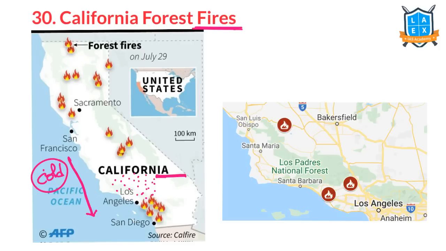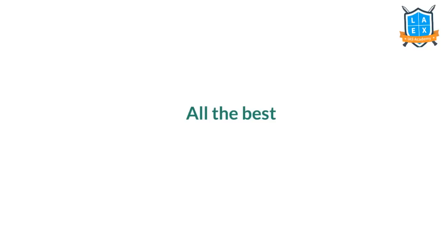In California, they experience a Mediterranean climate. Mediterranean climate means in winter seasons they experience rainfall. In summer seasons, it's very dry. Because of that, forest fire vulnerability is more. So remember, cold current of California, Mediterranean climate. Please remember these two. And there is this national park called Los Padres National Forest region, which got impacted due to this particular forest fire.